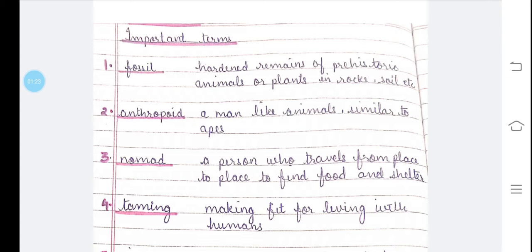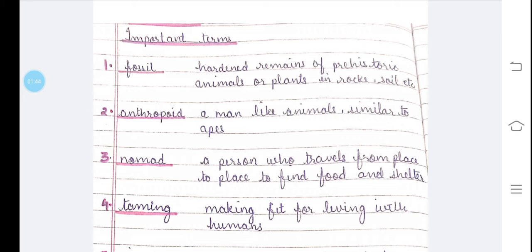Now let us start with the important terms. First one is fossil. That means hardened remains of prehistoric animals or plants in rock, soil, etc. Second one is anthropoid, a man like animals similar to apes.